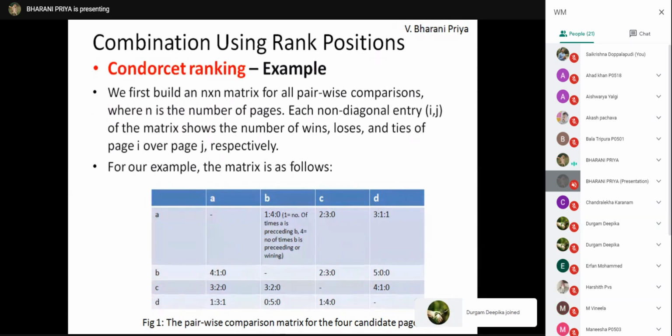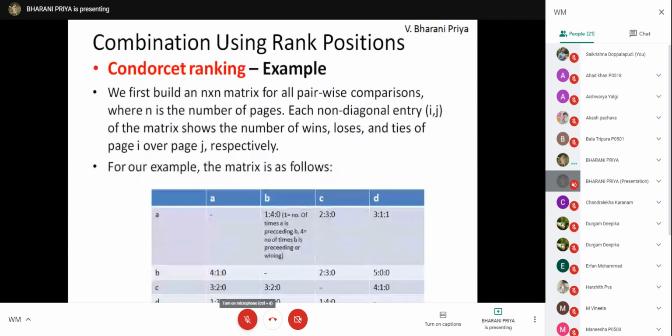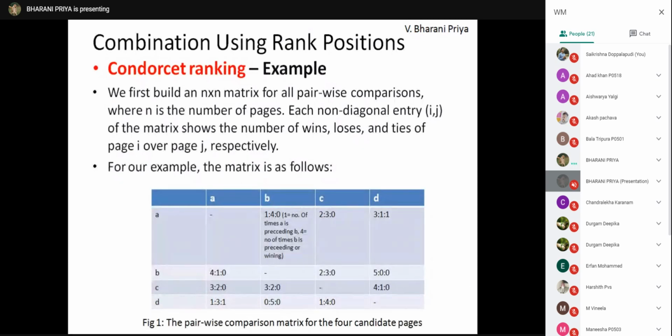How many times is A preceding B? See the example. In system 1, A is preceding B. In system 2, it is not preceding; B is preceding. In system 3, B is also preceding. In system 4, there is no ranking. In system 5, there is no ranking. So A wins over B one time. Is it clear?